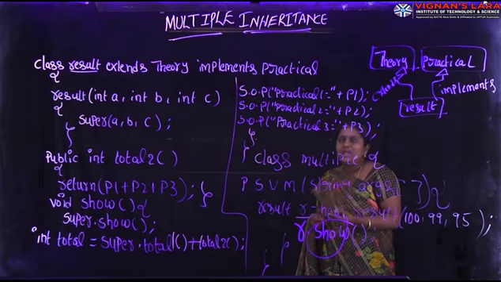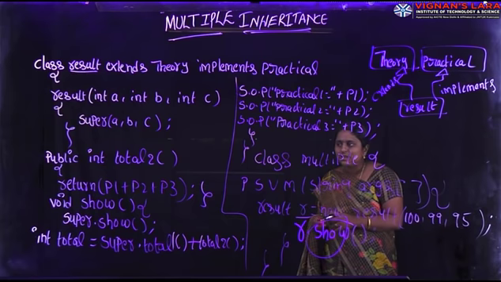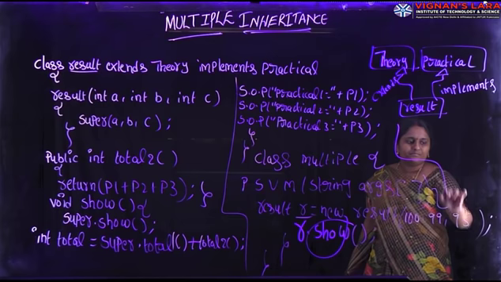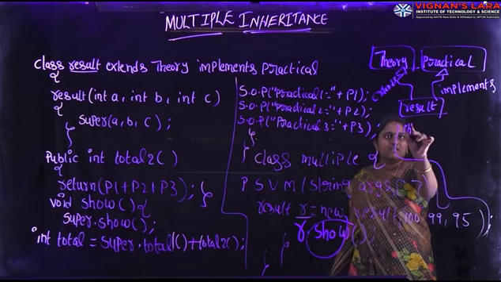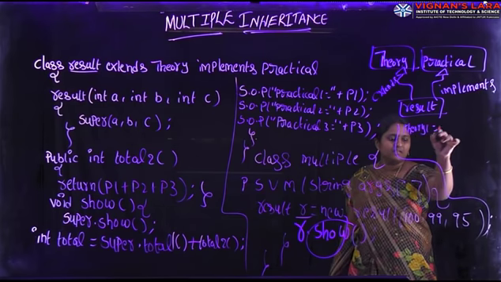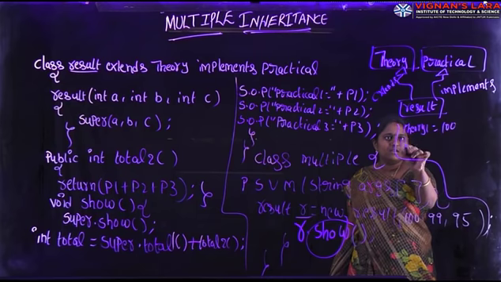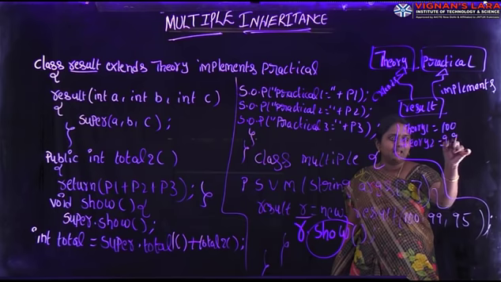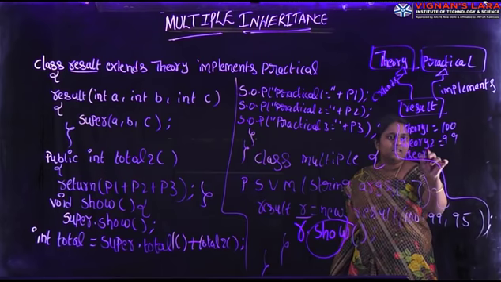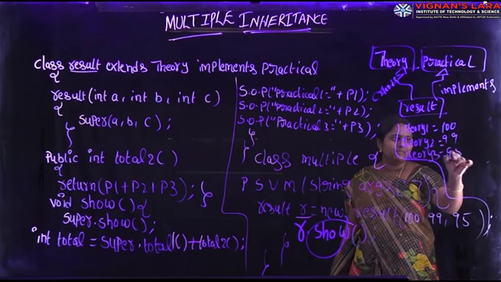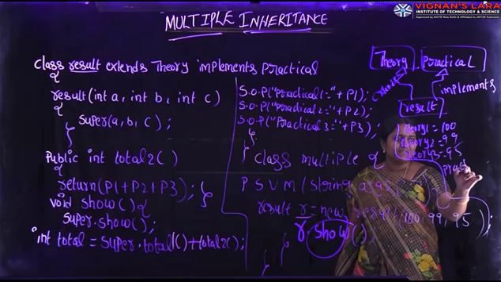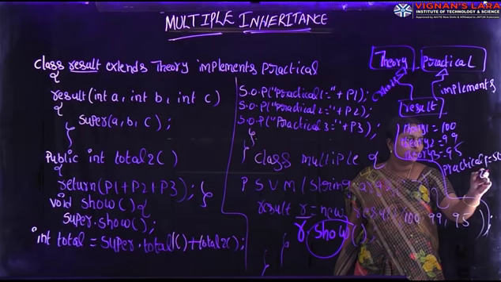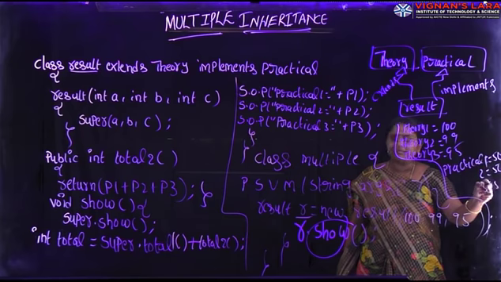So finally, if you compile and run this program, we get theory 1 equal to 100, theory 2 equal to 99, theory 3 equal to 95. In the similar way, practical 1 equal to 50, practical 2 equal to 50, practical 3 equal to 50.